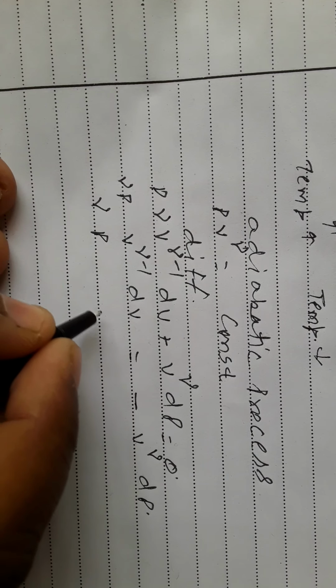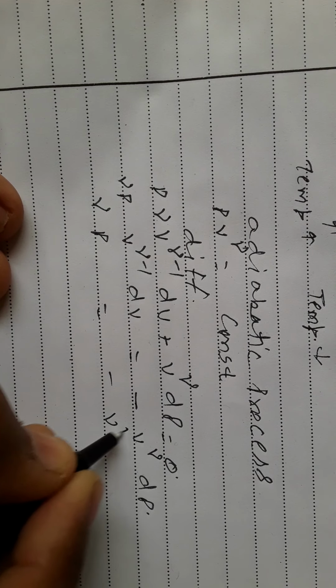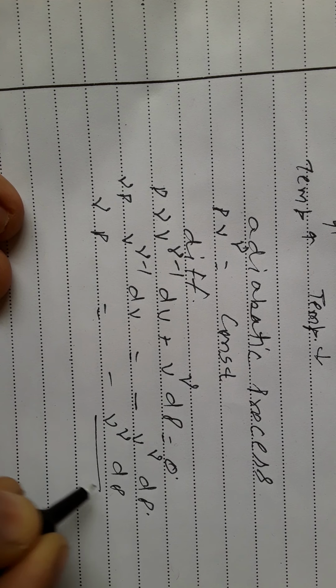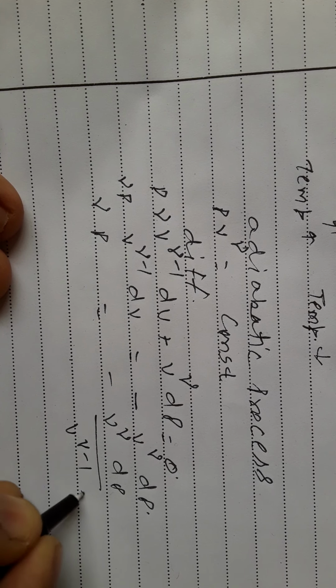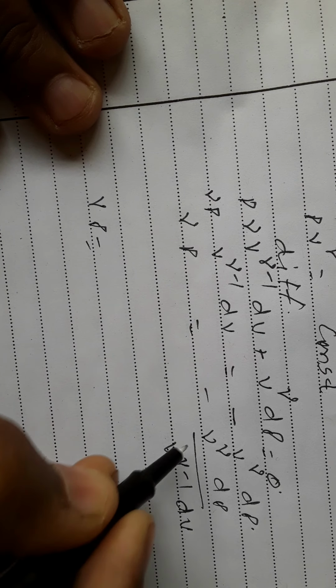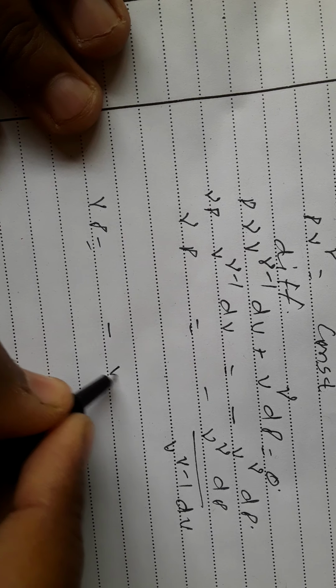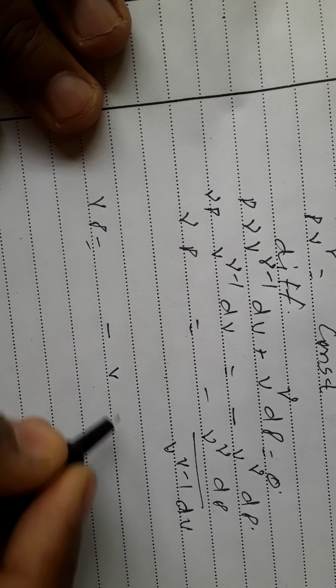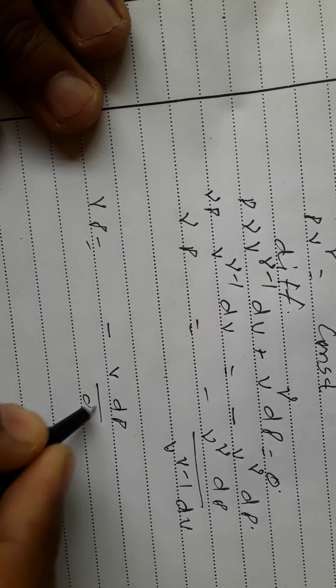So gamma P is equal to minus V^gamma dP divided by V^(gamma minus 1) dV. The base is the same, so we subtract the powers and get V to the power 1 only, dP divided by dV.